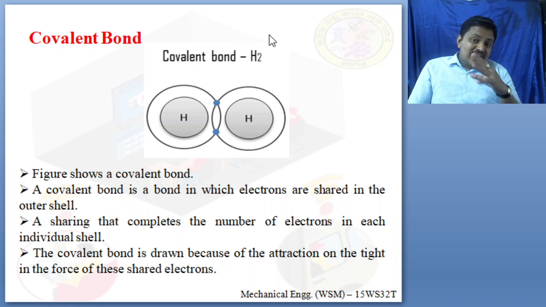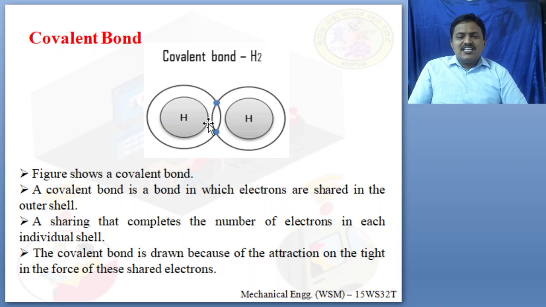I take the example of the hydrogen atom everywhere. Why? Because in the first session I said hydrogen is a very light atom. We are going to take this as a reference. Even though it comes under metalloid characteristics, we consider it as non-metallic. In the first session I said very clearly it comes under non-metallic. So we have taken a covalent bond in this: one hydrogen atom, one hydrogen atom.